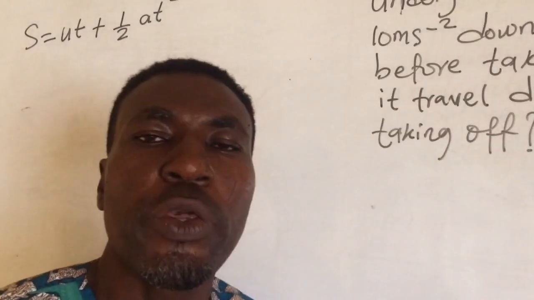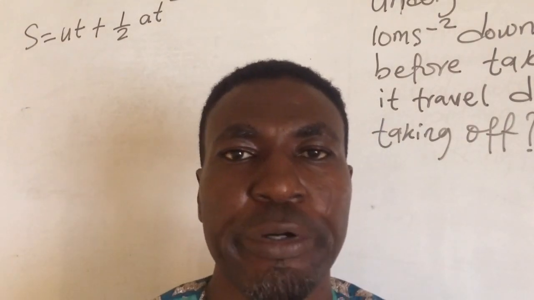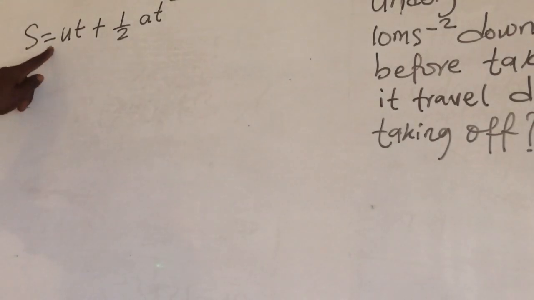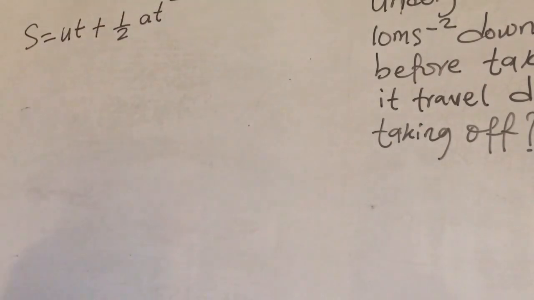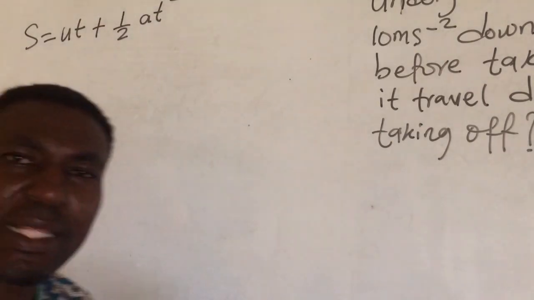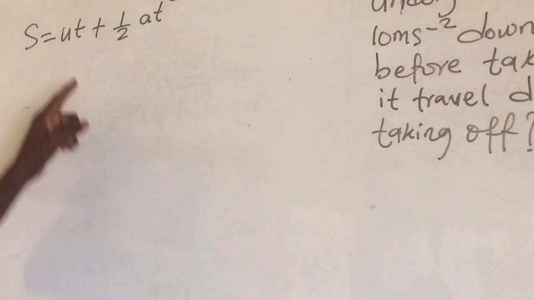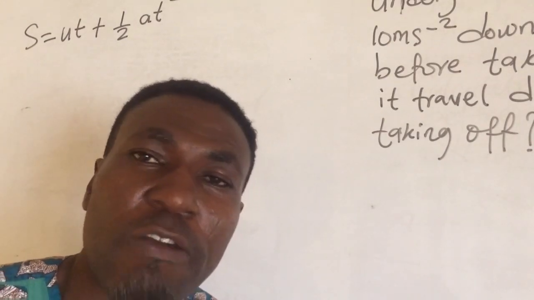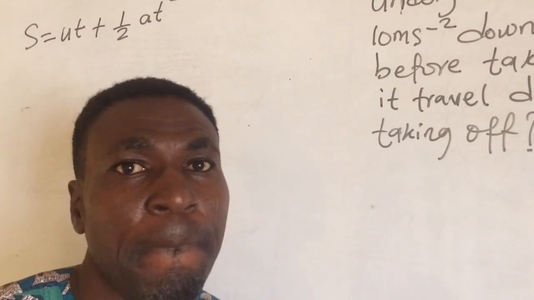The formula we will use to calculate the distance before the airborne is this formula, which says S equals U T plus half a t square, where S stands for the distance it has traveled, while U is the initial velocity of the plane, which is 0 because it was parked before.